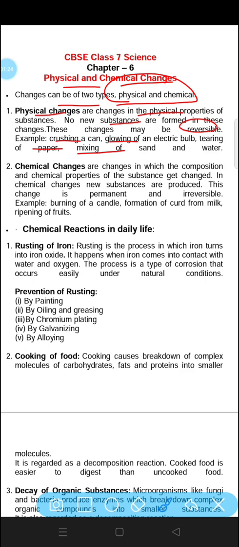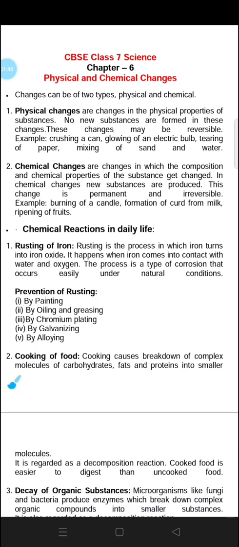Now let's talk about chemical changes. Chemical changes are changes in which the composition and chemical properties of the substance get changed. It is a change in which one or more new substances are formed. In this chemical change, new substances are produced. This change is permanent. As we have studied, physical changes are reversible while chemical changes are permanent. They are not reversible and we can say they are irreversible.